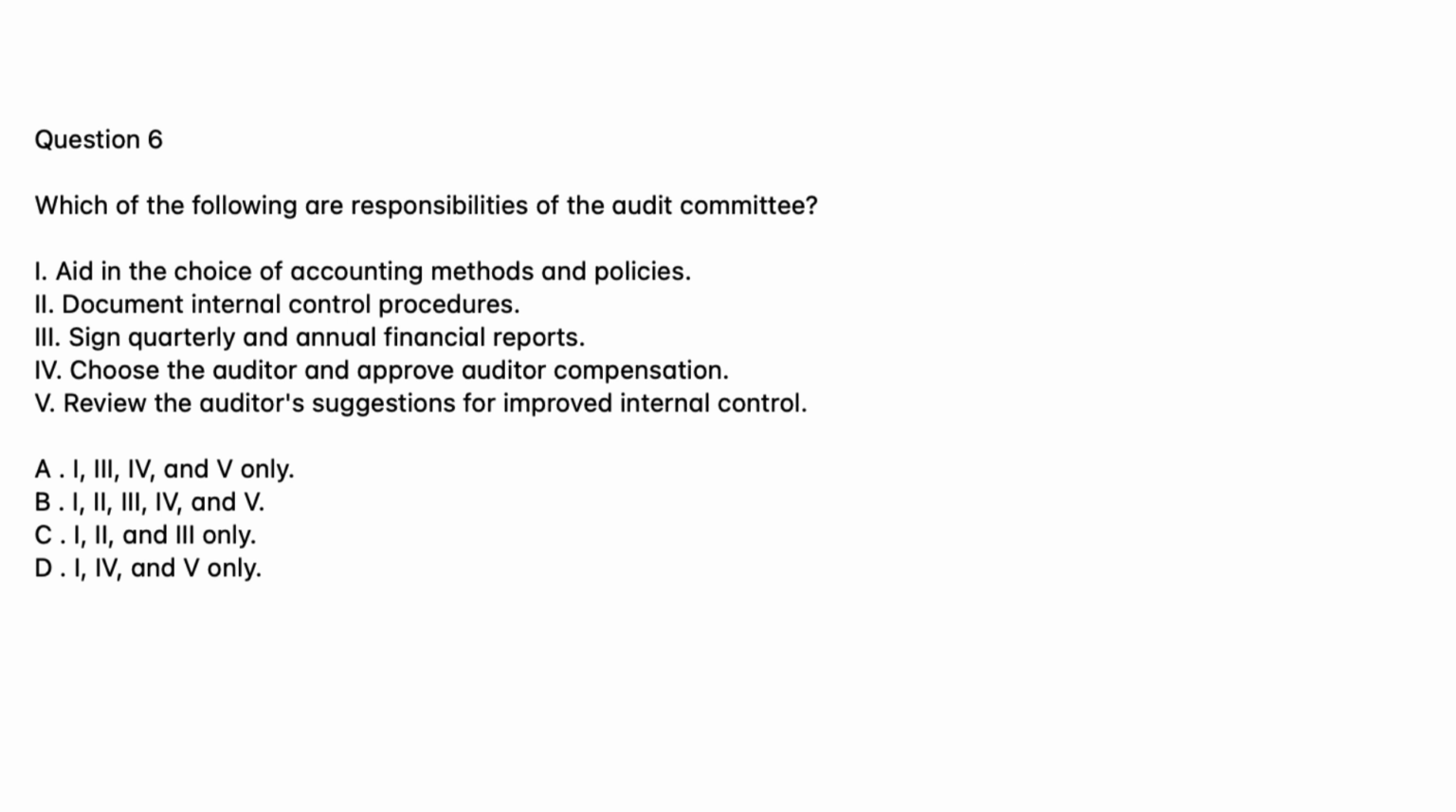Question 6. Which of the following are responsibilities of the Audit Committee? 1. Aid in the choice of accounting methods and policies. 2. Document internal control procedures. 3. Sign quarterly and annual financial reports. 4. Choose the auditor and approve auditor compensation. 5. Review the auditor's suggestions for improved internal control. A. 1, 3, 4, and 5 only. B. 1, 2, 3, 4, and 5. C. 1, 2, and 3 only. D. 1, 4, and 5 only.